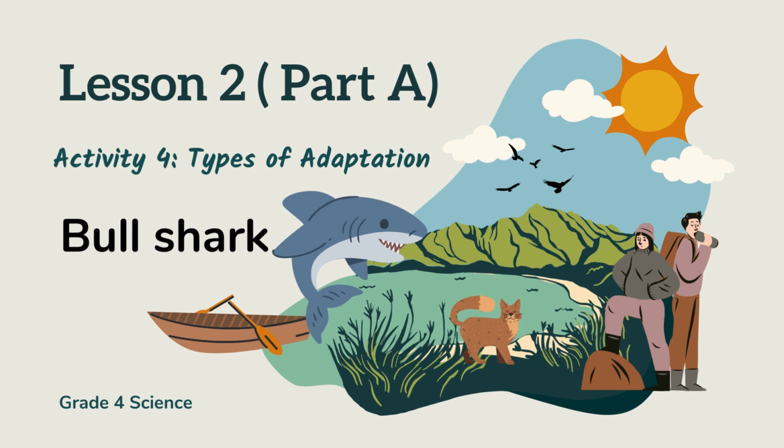This is me, Shaima. As we talked about the structural adaptations and the behavioral adaptations, and we took the Arctic fox and fennec fox as examples, we now have the last example for the structural and behavioral adaptation, which is the bull shark.